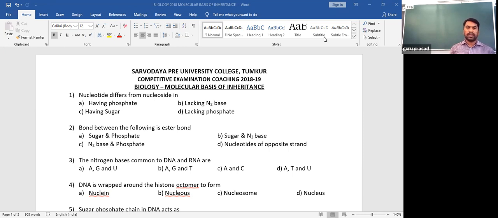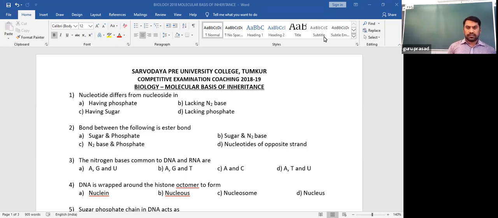Regarding that model, you may get most of the questions, and I have taken some model questions. We will discuss later. Followed by studying the structure of DNA, we'll move on to the search for genetic material by various experiments like Griffith experiment, Avery's experiment, Hershey and Chase experiment. Ultimately we understand that the nucleic acid or DNA is the genetic material. Regarding that also, there are a few questions here. We'll come to that point also.